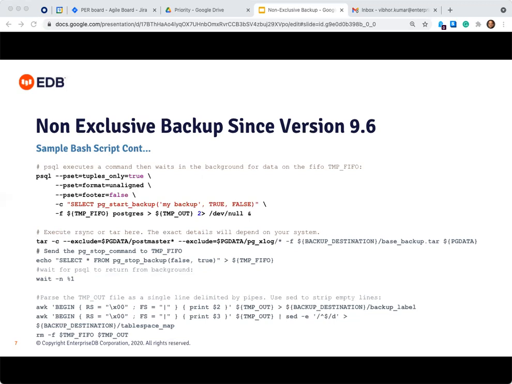After archiving the backup of the PG data directory, the script uses the tmp FIFO to send the pg_stop_backup command and waits for the completion. Using the output in the tmp output file, the script also creates the backup label file and tablespace map.